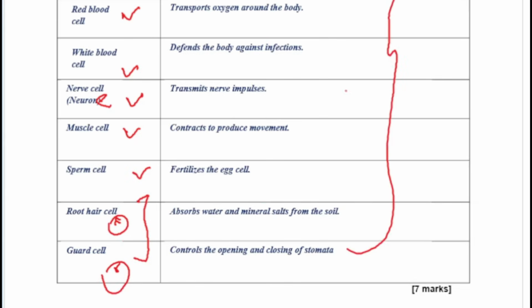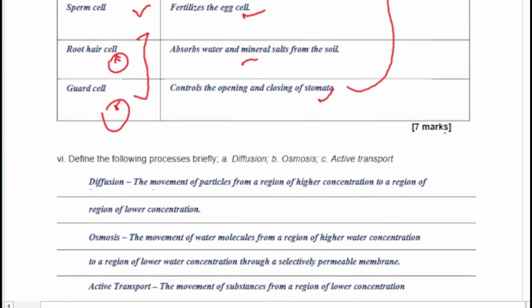This is in your SS1 biology or your 10 biology, so you should be able to put this down very well. Red blood cells transport oxygen, white blood cells defend the body. It has two ways of defending the body, either by producing what are called phagocytes or by producing antibodies. The lymphocytes produce the antibodies, and the neuron or the nerve cells help to transmit impulses around the body. The muscle cells contract to produce movement. Sperm cells fertilize the egg cell. The root hair cell absorbs water and mineral salts, and the guard cells control the opening and the closing of the stomata. Alright, so let's move on to the next one.